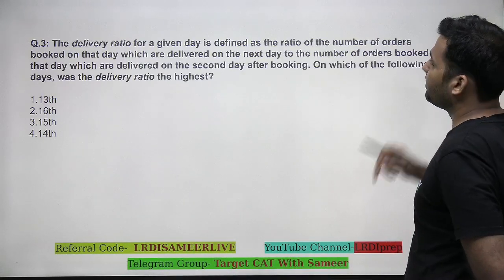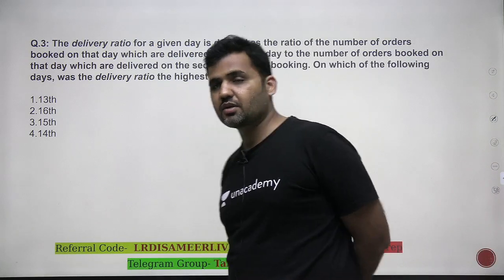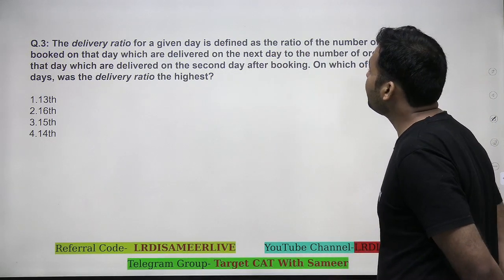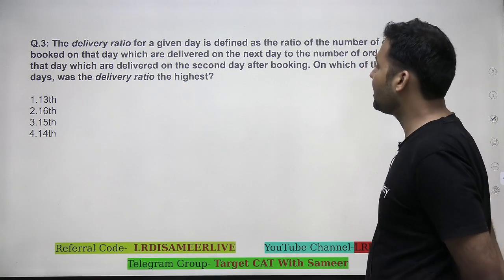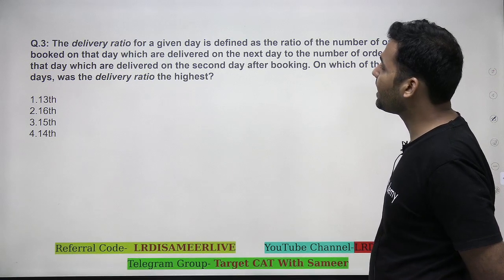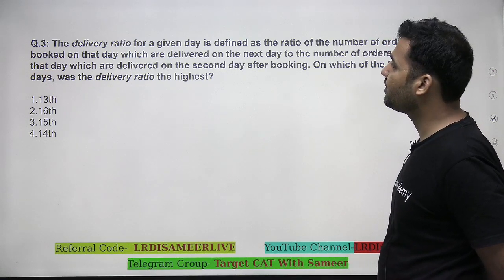Let's have a look at question number 3 now. It is just a calculation based question, right? Our job is almost done. The delivery ratio for a given day is defined as the ratio of the number of orders booked on that day, which are delivered on the next day, to the number of orders booked on that day, which are delivered on the second day after booking. On which of the following days was the delivery ratio high?